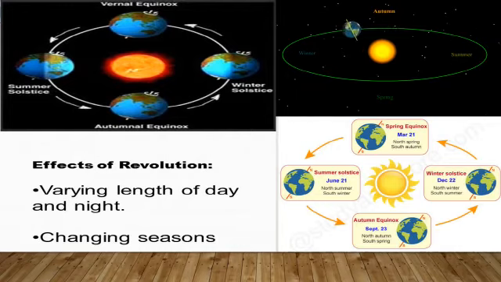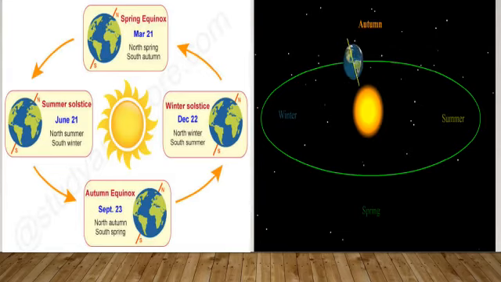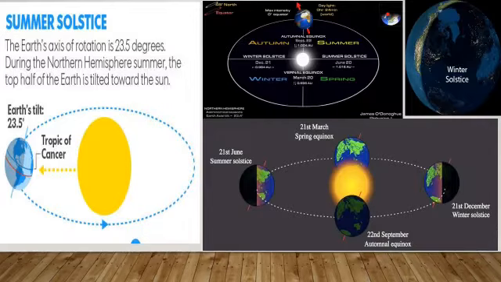Effects of the revolution. Number 1, varying the length of day and night. Second, changing seasons. Let us study the four positions of the earth during its revolution around the sun: the summer solstice, the winter solstice, the spring equinox and the autumn equinox.